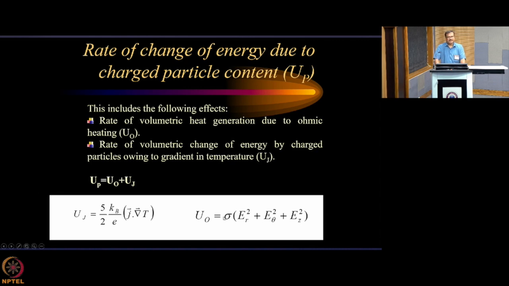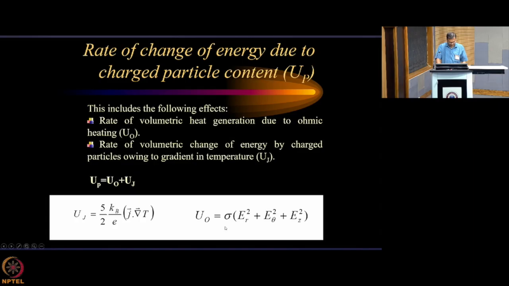And this term, J is equal to sigma E, is a very well known term. Sigma is the effective electrical conductivity that has been offered by the plasma. And when you multiply by the electric field, that is basically giving you the ohmic heating term.